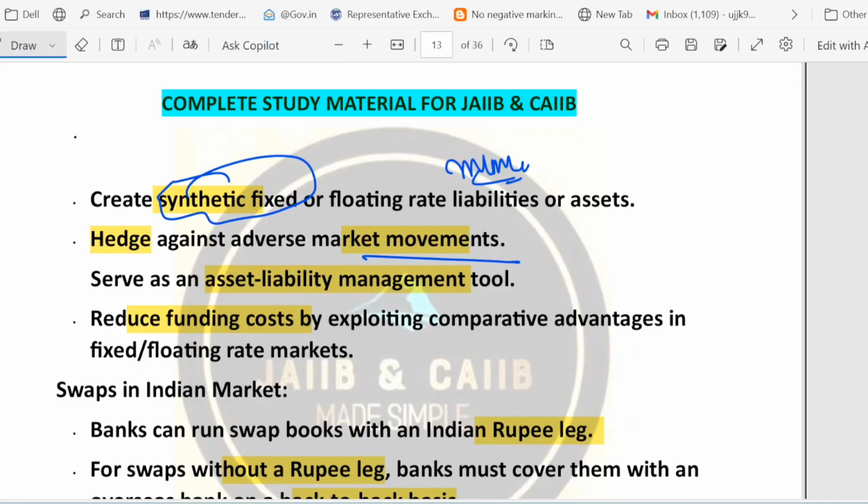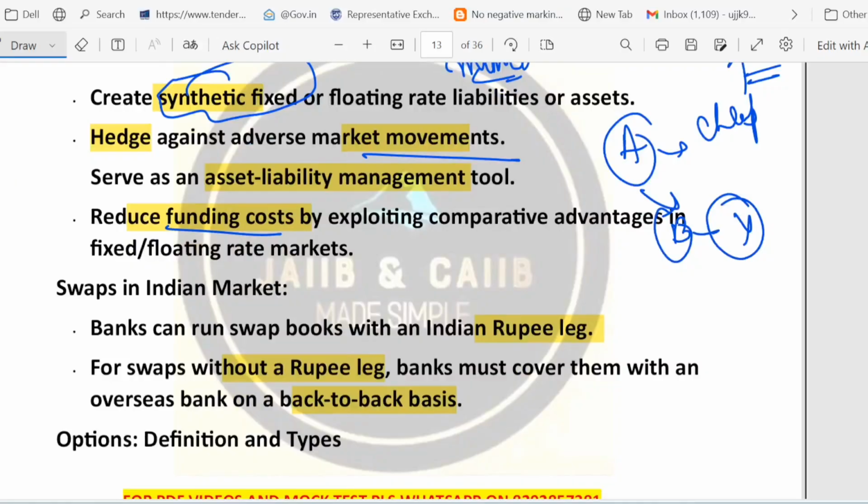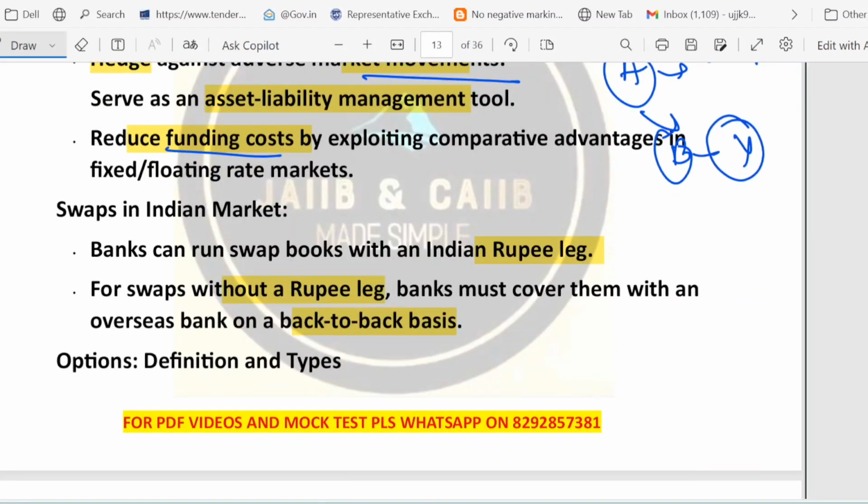ALM means asset liability management. It means the bank matches the cash they get from an asset with what they owe, right? Swaps help align those things also. Reduce the funding cost, which means suppose company A can borrow cheaper in market X, and company B can borrow cheaper in market Y. So they can swap obligations so that each benefits from the cheaper rate. Then we have back to back cover, which means if the bank writes a foreign currency swap for a client, it may immediately enter the opposite swap with a foreign bank, so it does not keep the foreign currency risk itself, right?